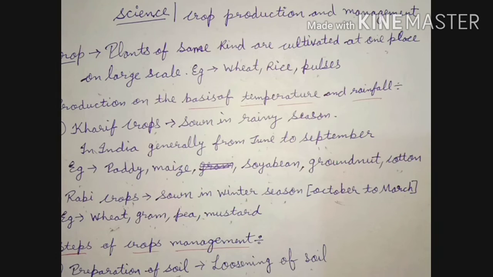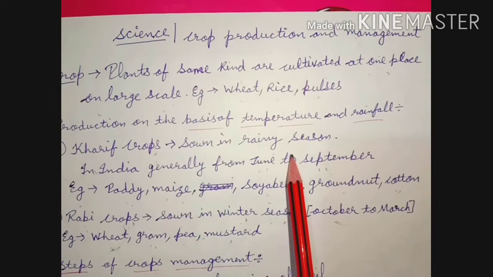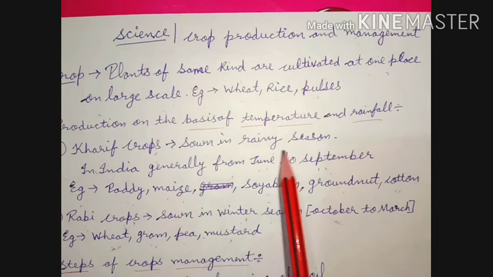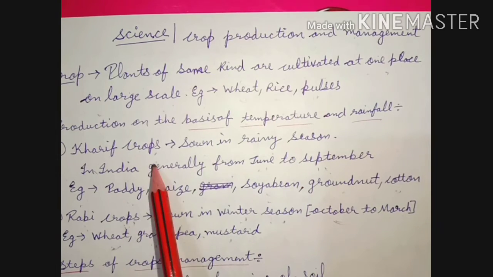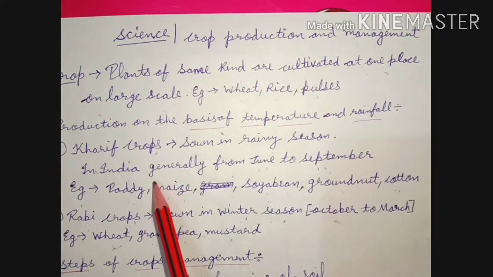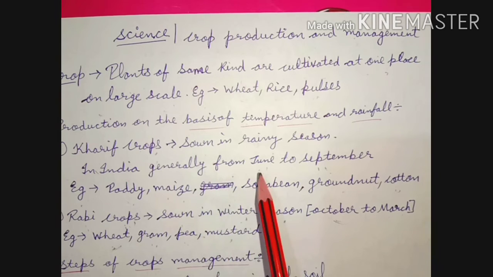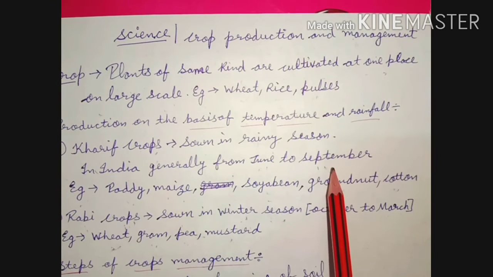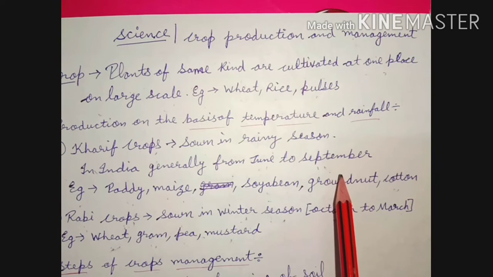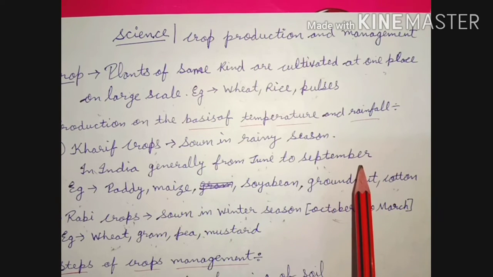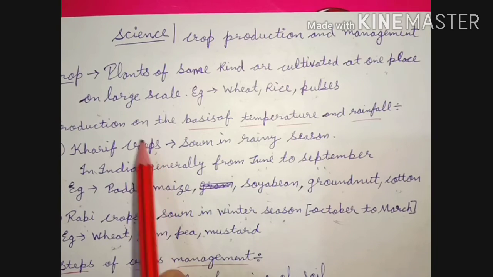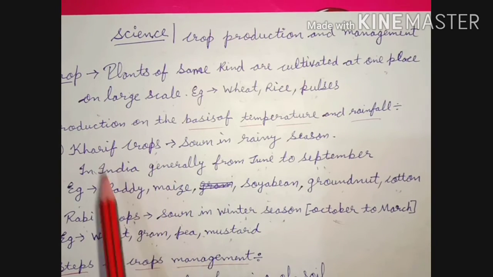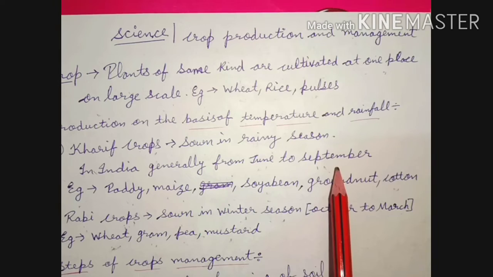Kharif crops are sown in the rainy season, means the crops which need too much water are called Kharif crops. In India, generally Kharif crops are grown from June, and they get ready to eat in the month of September. So we can say in India the time period of Kharif crop is from June to September.